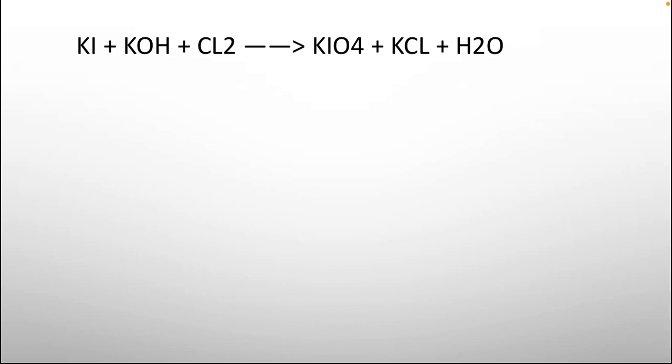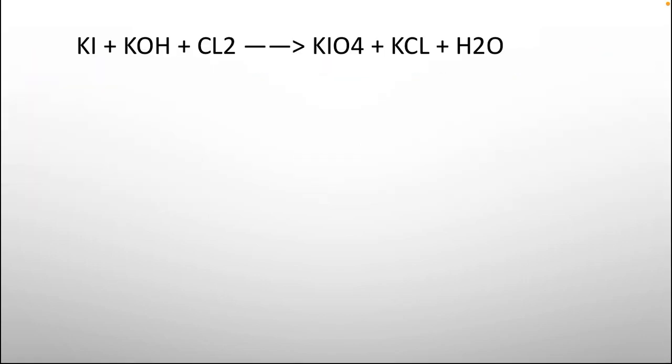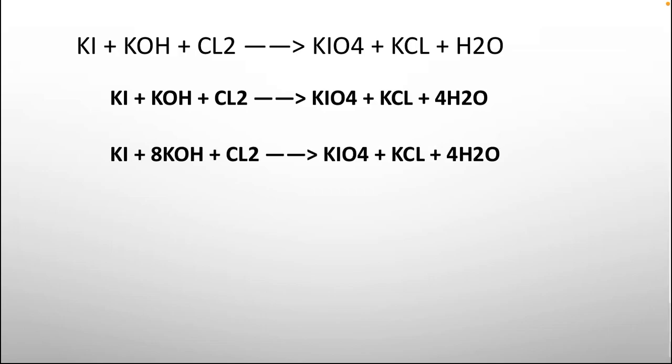Moving back a slide, we will check whether we are using the options method or we are just solving the equation on our own. So 4 is written with H2O, water. In the next step, KOH becomes 8 KOH.